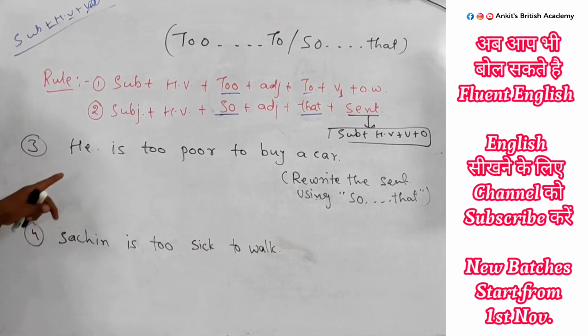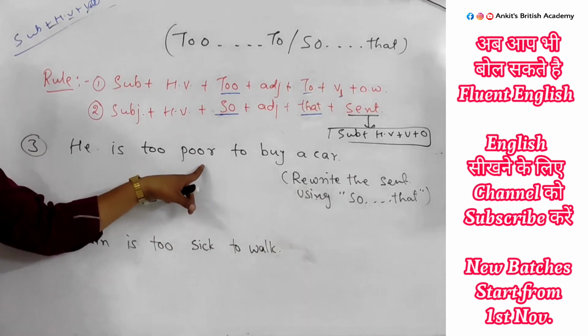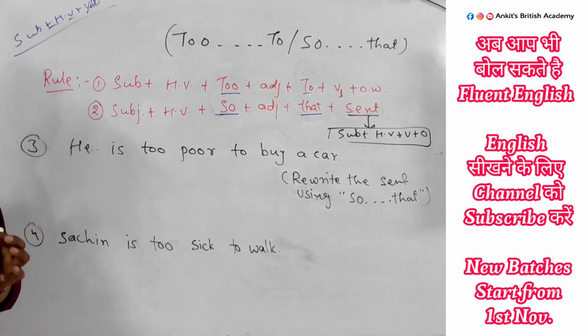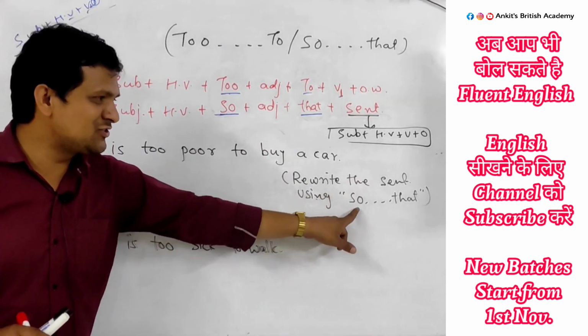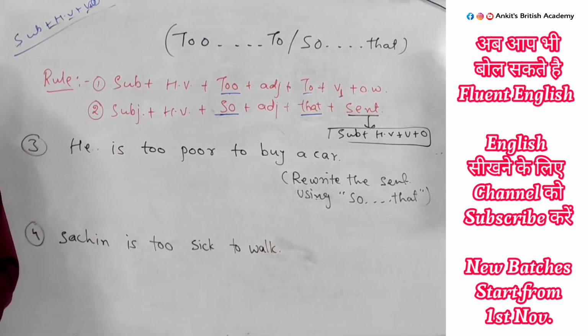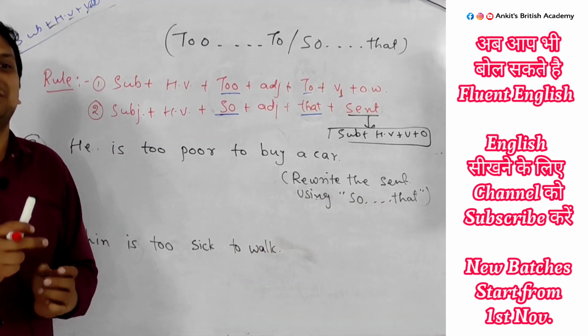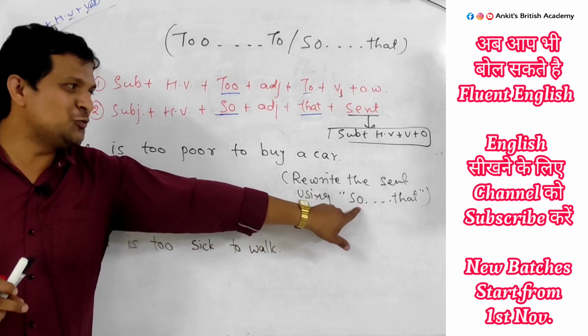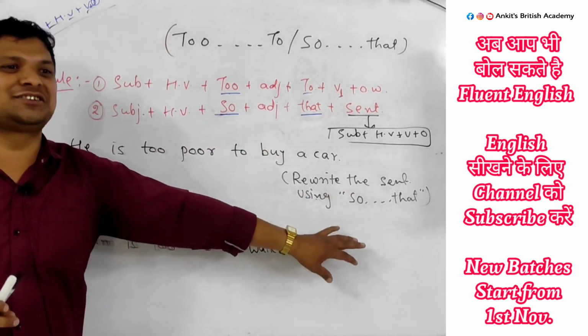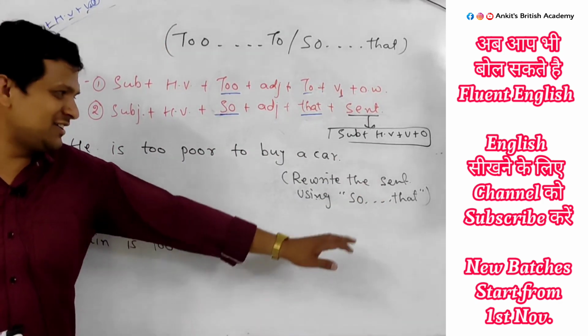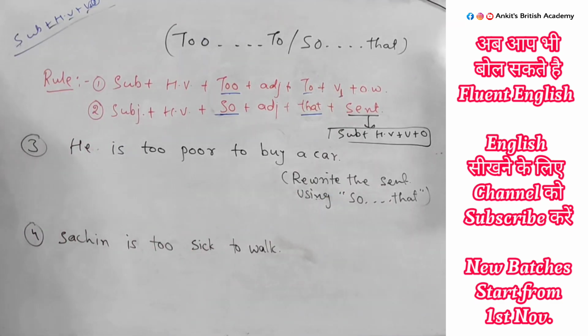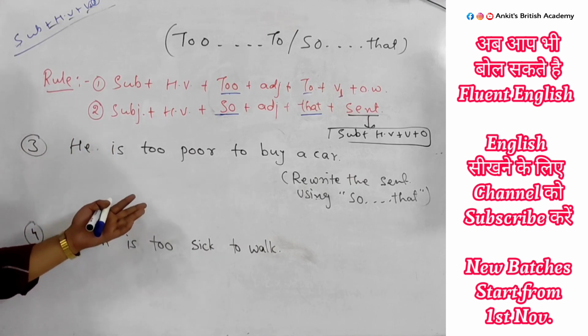We have another question. What is the question? He is too poor to buy a car. The question is: rewrite the sentence using "so that". Just opposite. What did we do? We changed the sentence into "to". Now we have to change to "so that". So what do we do? Just do the same as what we just did.